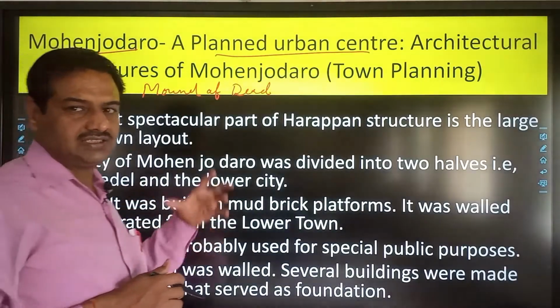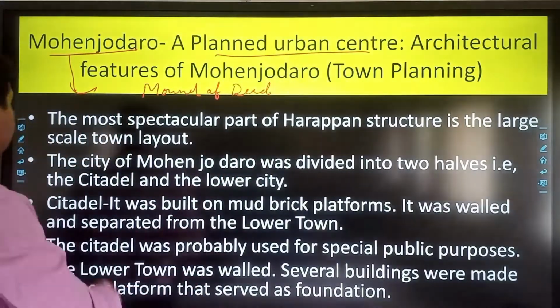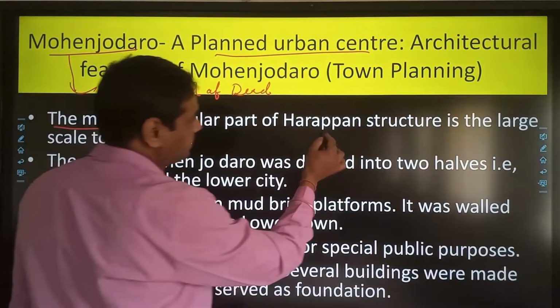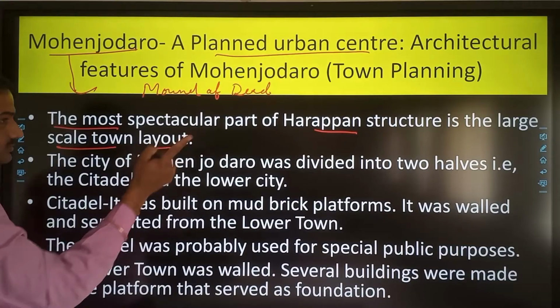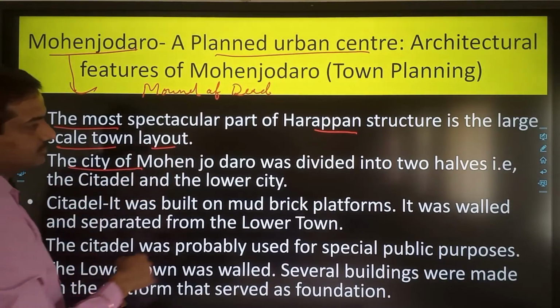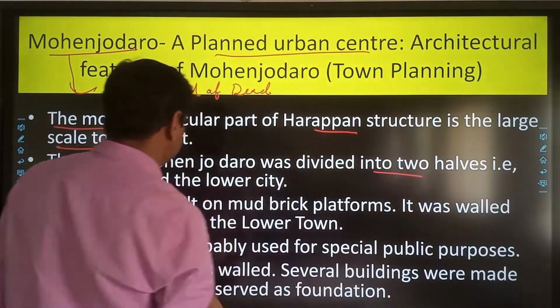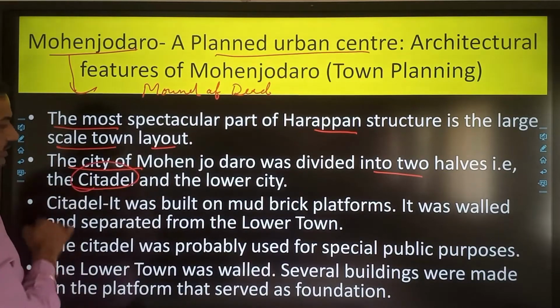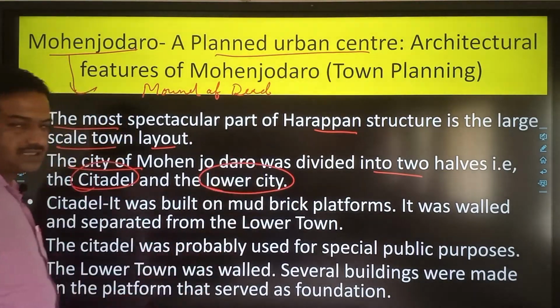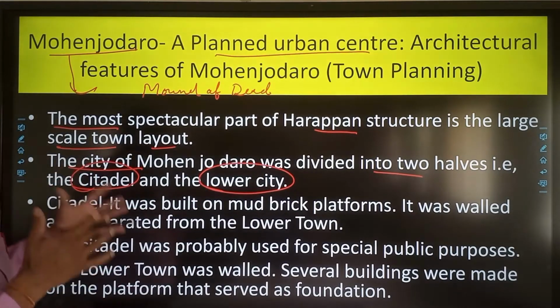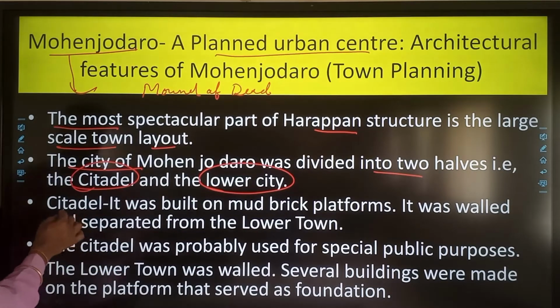Now we will do a case study of Mohenjo-daro. The most spectacular part of Harappan structure is the large scale town layout. The city of Mohenjo-daro was divided into two parts, known as the upper town, also known as the citadel, and the lower town, which we will understand by studying the layout of Mohenjo-daro. Citadel, what was the citadel?